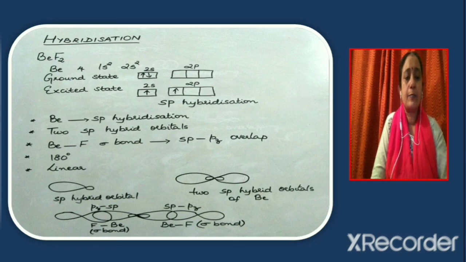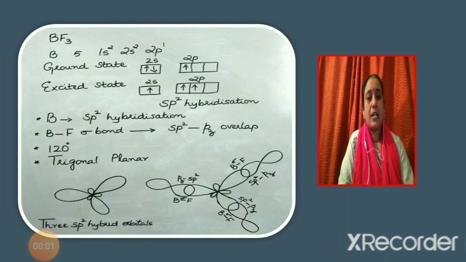Consider BF3. Here the central atom is boron. Its atomic number is 5 and the electronic configuration is 1s2, 2s2, 2p1. The ground state electronic configuration can be shown as 2 electrons in the 2s orbital and 1 electron in one of the 2p orbitals.